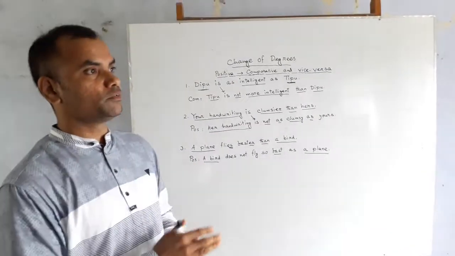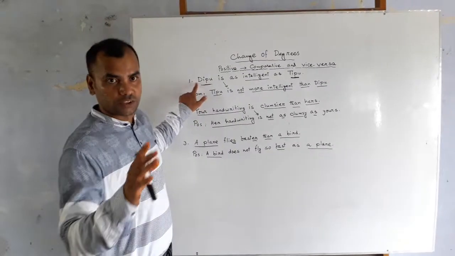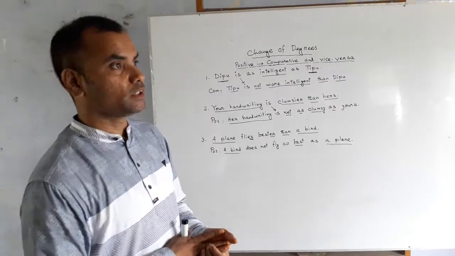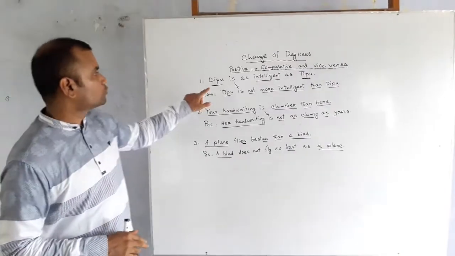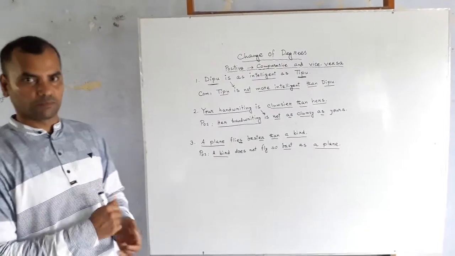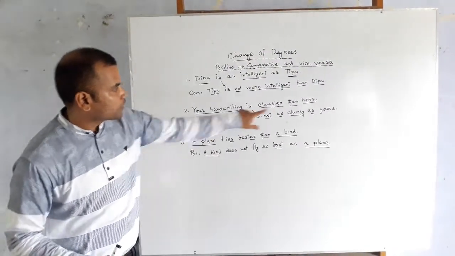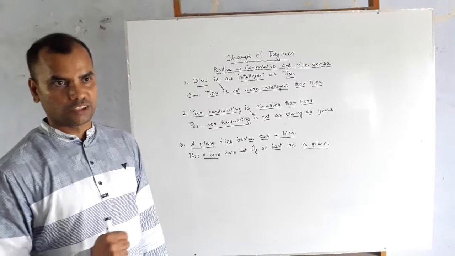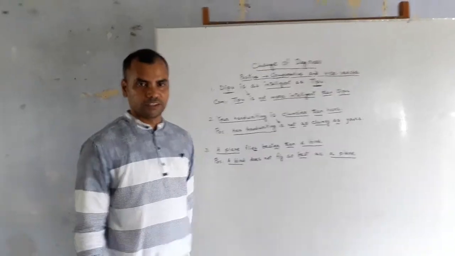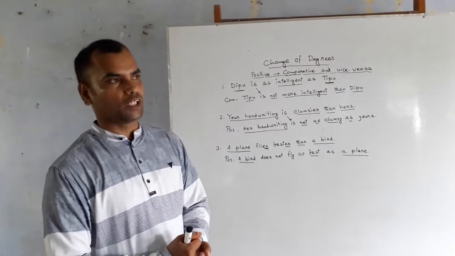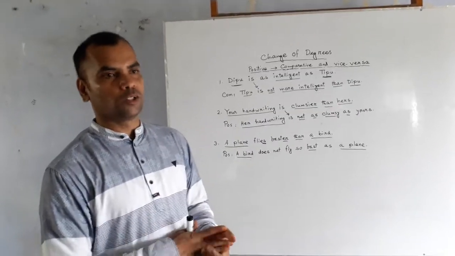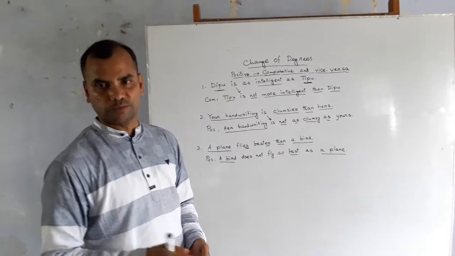To make it superlative, there will be at least three persons, 3, 4, 5 or upward. But you cannot make it superlative if there are only two persons, Deepu and Tipu. It cannot be made superlative. You can make it positive, you can make it also comparative. Again, in the sentence about your handwriting and her handwriting, only two elements, so you cannot make it superlative. Here also a plane and a bird, two things, so you cannot make it superlative also. And the interesting fact is that in your question paper, you will not be told to make these sentences superlative, because it is not possible.